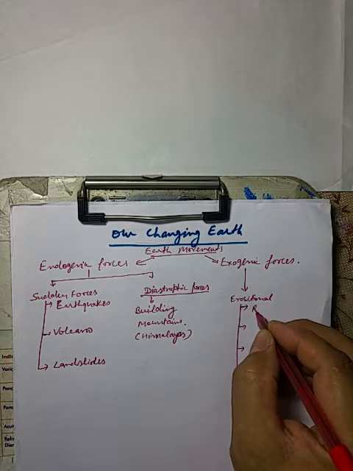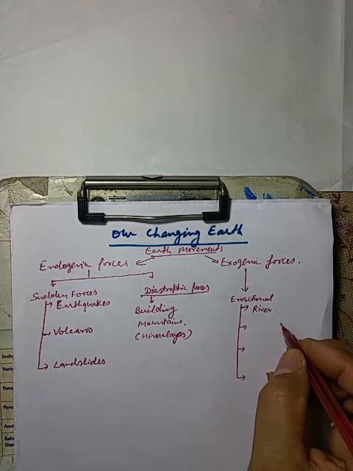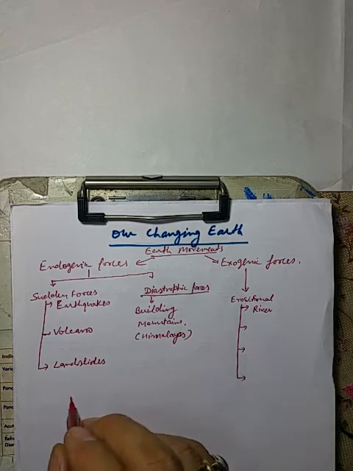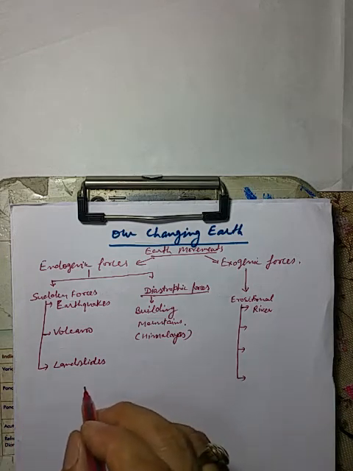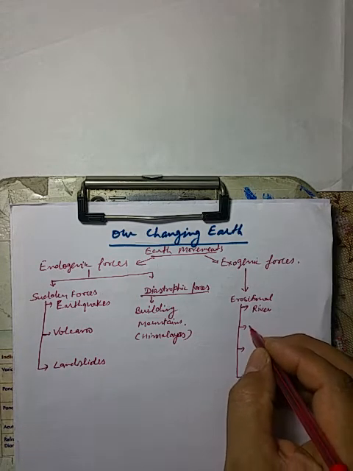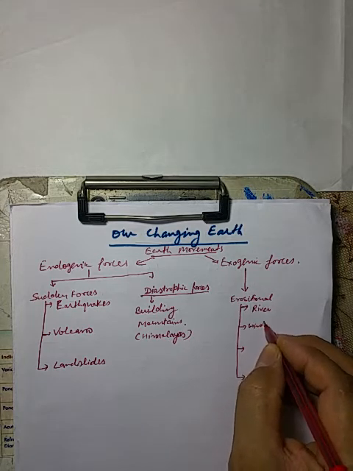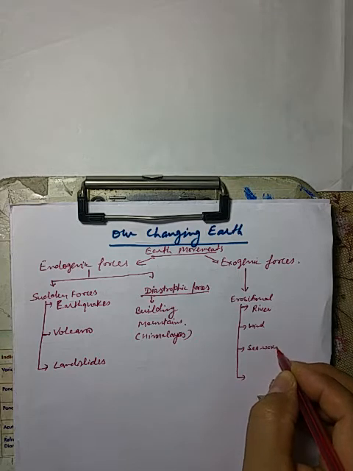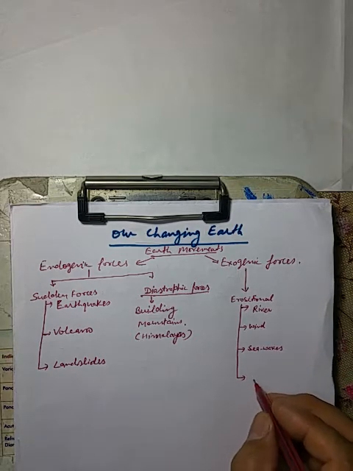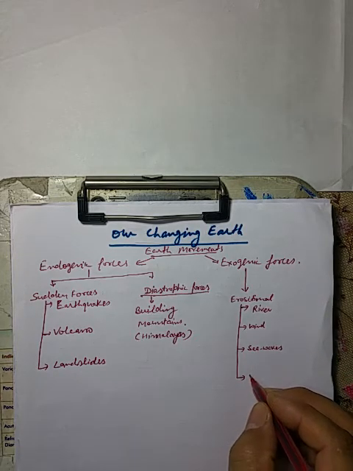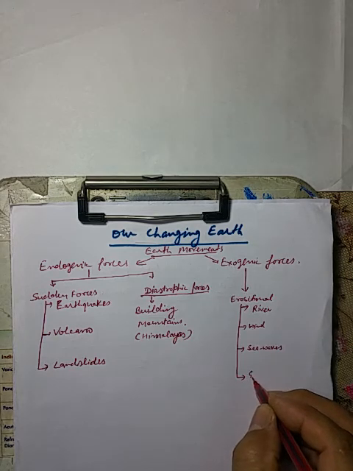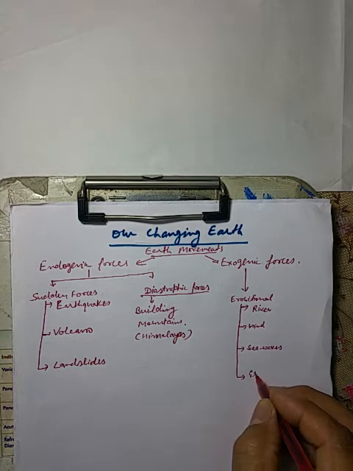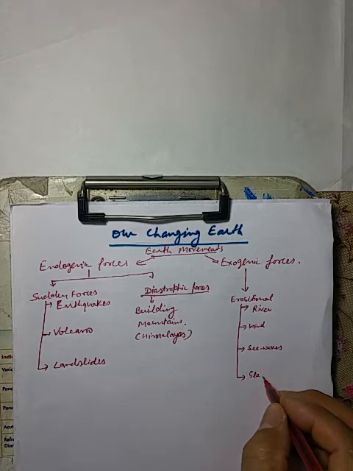Number 1 is river. Moving water erodes the material. It breaks down the rocks. Same is done by the moving air, that is wind. Number 3, sea waves. You might have seen in the beach area, the sea waves keep on striking against the seashore or the bank of the sea.